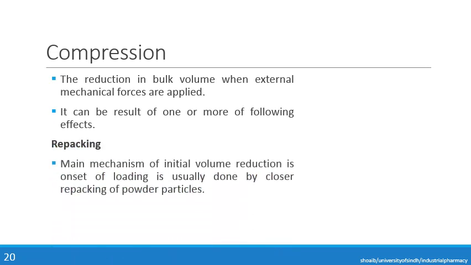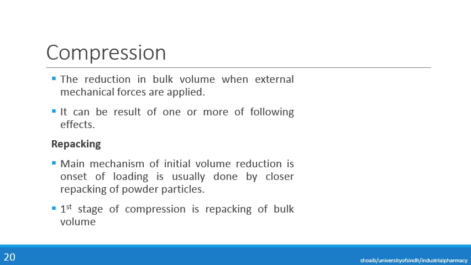The main mechanism of initial volume reduction at the onset of loading is usually closer repacking of powder particles. The first stage of compression is repacking of bulk volume. Now when we apply force onto a material, as we have earlier discussed, there are voids in between the particles. There may be intraparticular voids and interparticular voids.